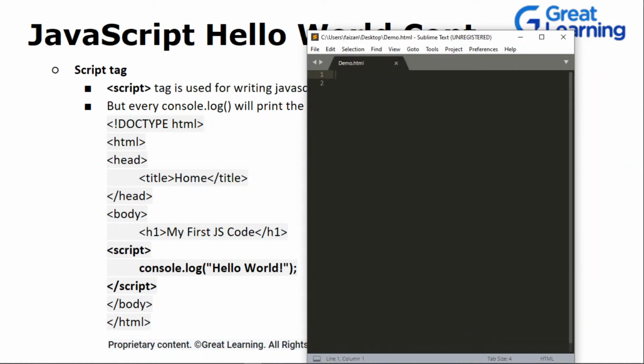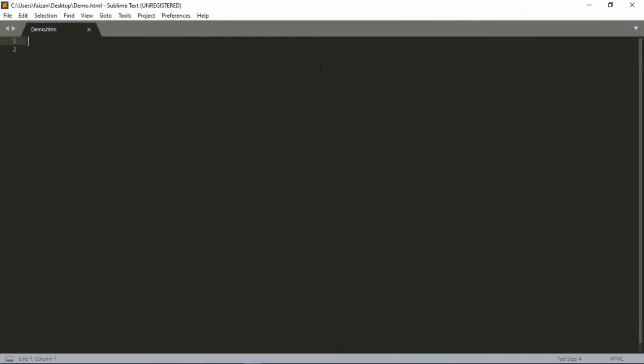Okay, so now look at these things. Basically what I'm writing, I will just write HTML and that's it. I'll zoom it. I hope this is now visible to you guys. So I wrote just HTML.